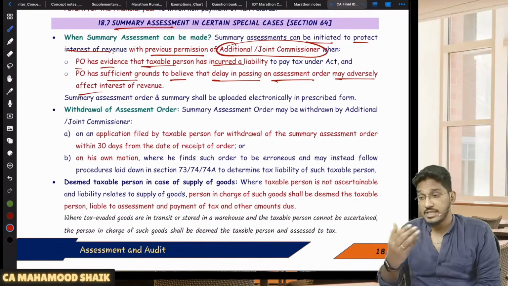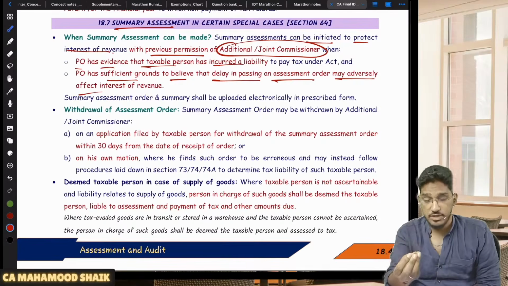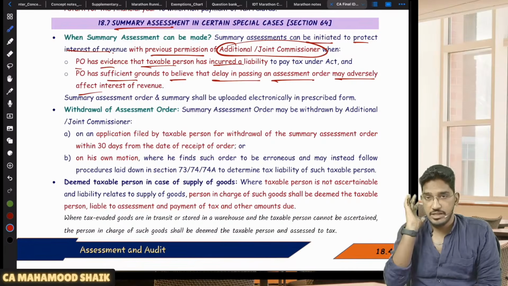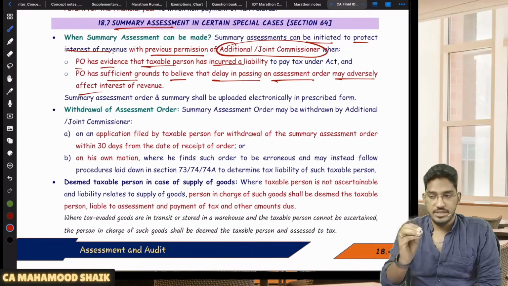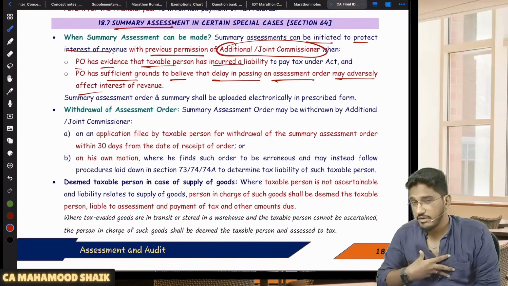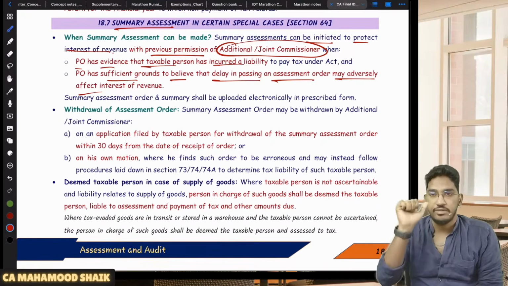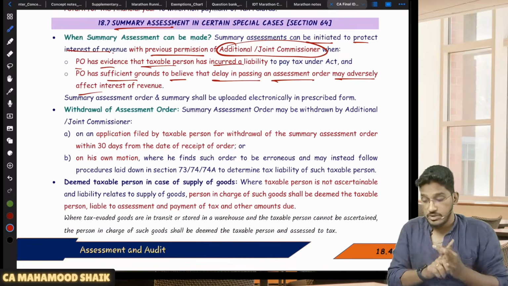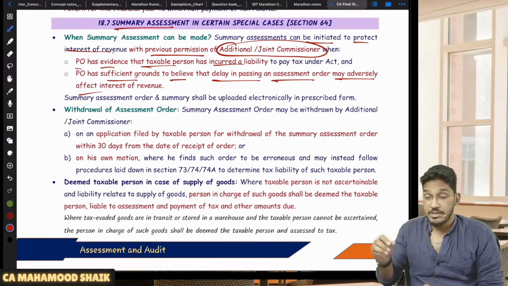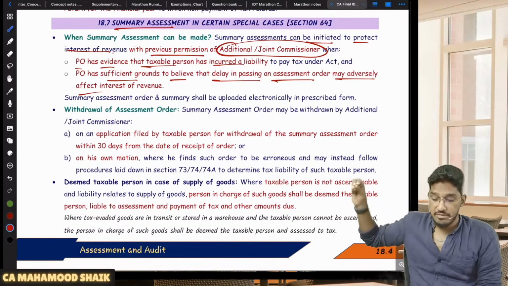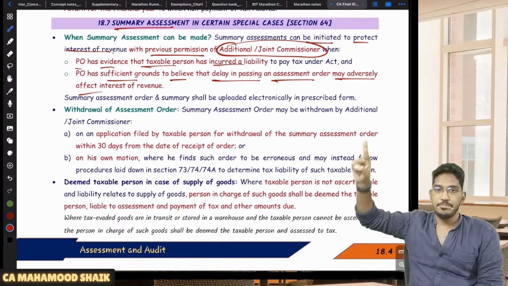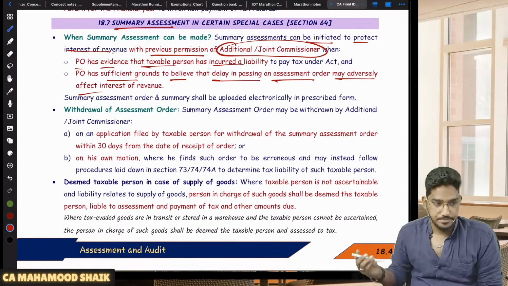The PO convinces the AC or JC that, sir, if we take the usual route, if we give him a notice, if we give him some time, he will fly away from the country. Once he leaves the country, it will be difficult for us to collect the revenue thereafter. So if the PO has evidence that the taxable person has incurred a liability, and sufficient cause to believe that delaying passing an assessment order may adversely affect the interest of the revenue, then he can go to the AC or JC, get the approval and get the summary assessment done.